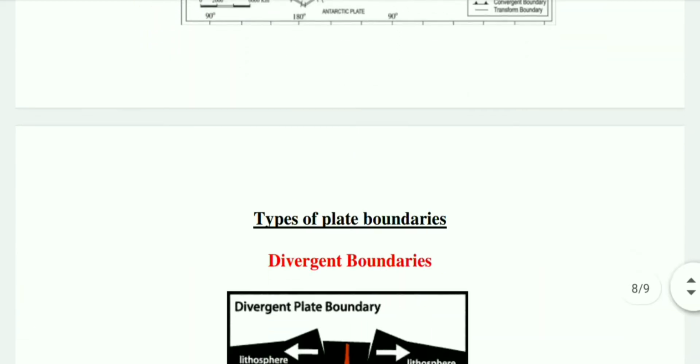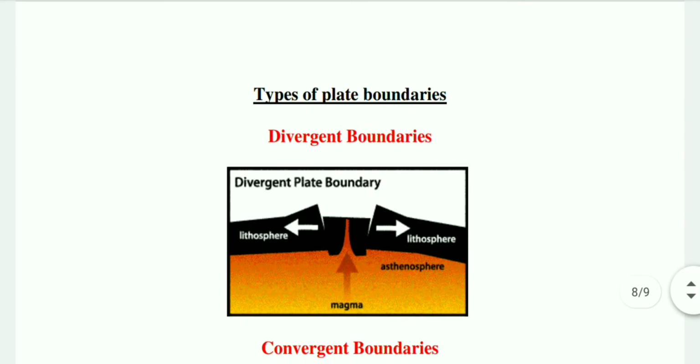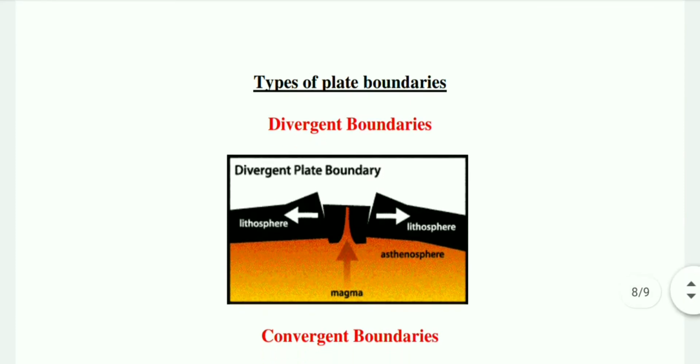Now, types of plate boundaries. There are 3 types of plate boundaries. Number 1 is divergent plate boundaries. The plates pull away from each other. The sites where the plates move away from each other are called spreading sites. The best known example of a divergent boundary is the Mid-Atlantic Ridge.